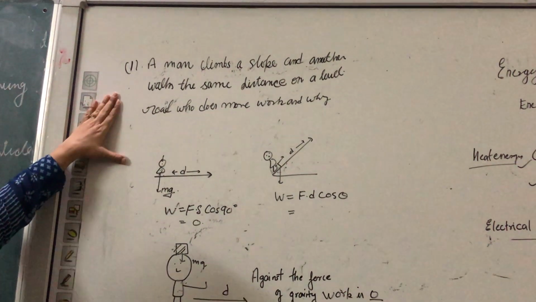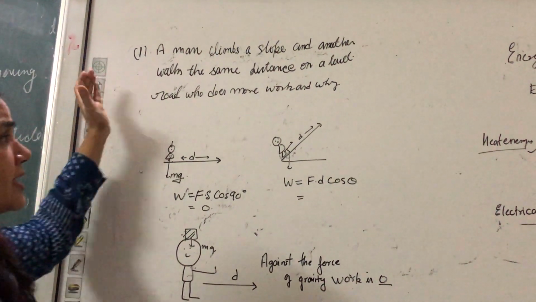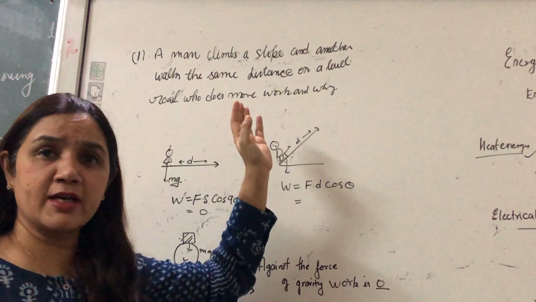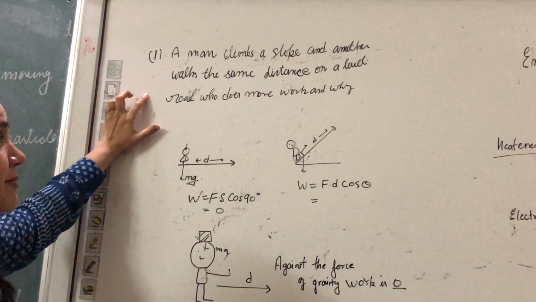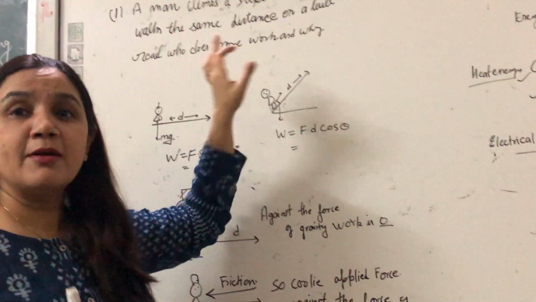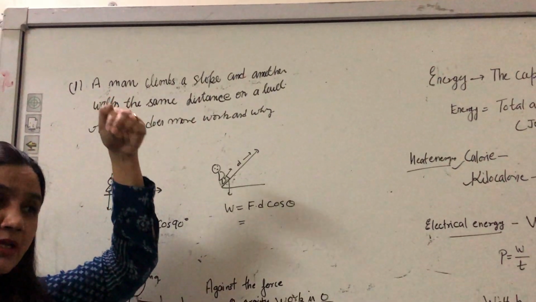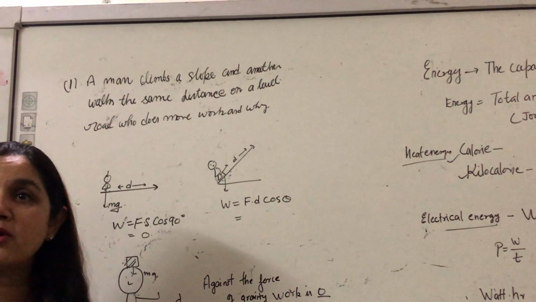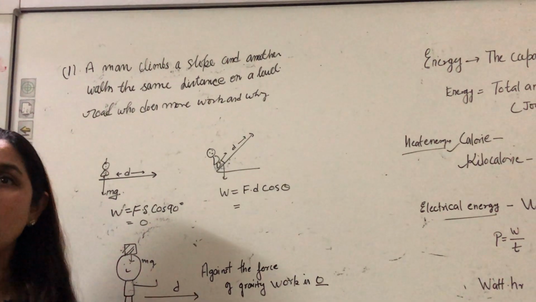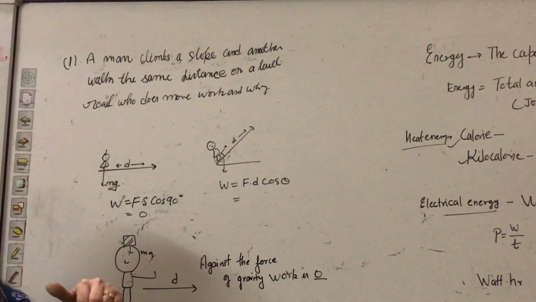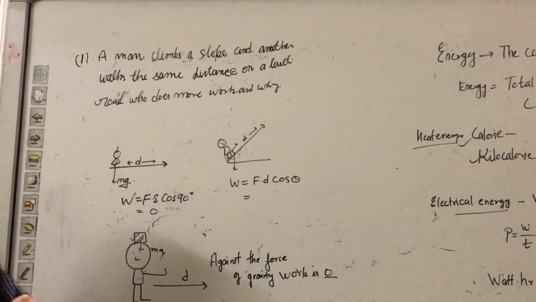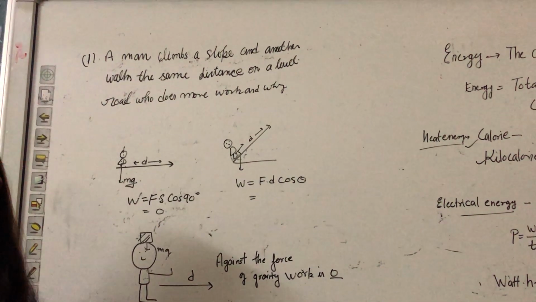So some students get confused. They have written the same amount of work, because according to them the displacement is the same. Don't get confused. That was the concept. That means when you are coming down by the lift or by the steps or by just jumping, in that condition the distance is the same. Here is a different scenario.